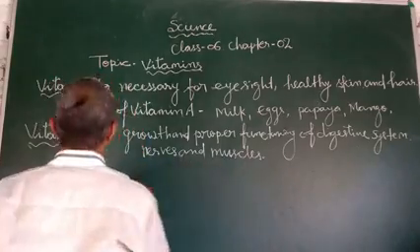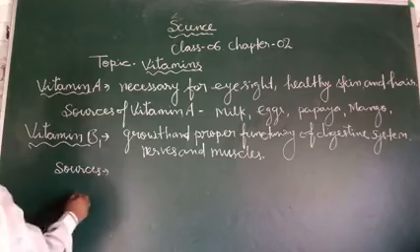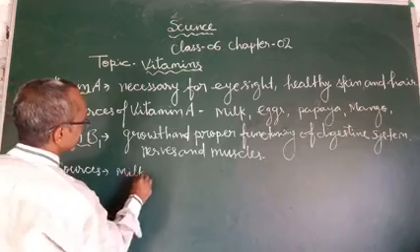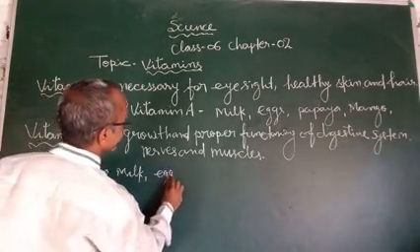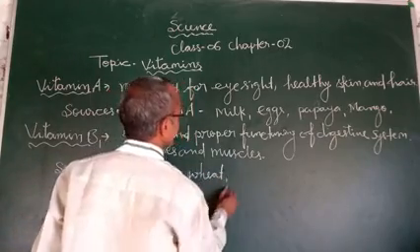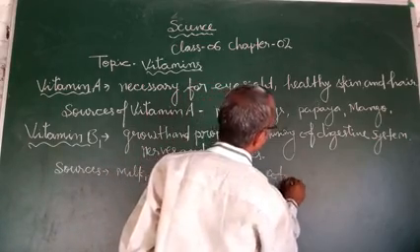So the sources of B1: milk, eggs, wheat, rice, potato.